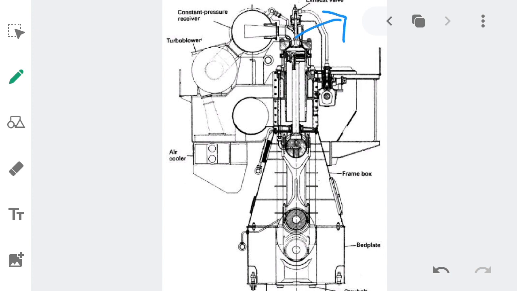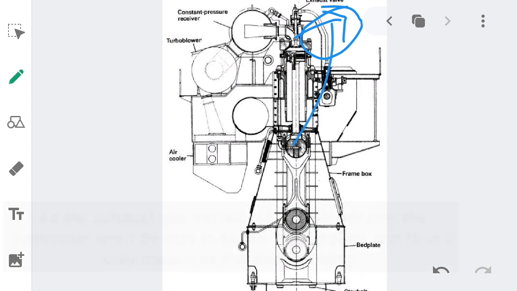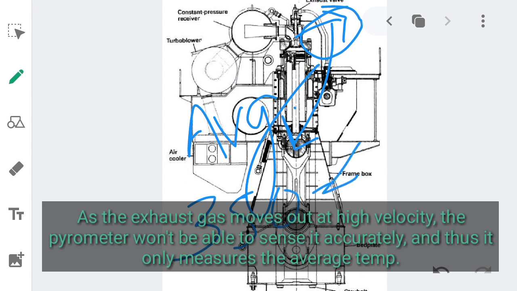So there is a pressure difference in the combustion chamber which brings in scavenge air from the scavenge space. So this particular pyrometer or thermometer located at the outlet of the exhaust valve won't accurately measure the temperature of the exhaust gas, because the exhaust gas is moving out at high velocity. So possibly this particular pyrometer or thermometer will only be measuring the average temperature of the exhaust gas, that is around 350 to 400 degrees Celsius.